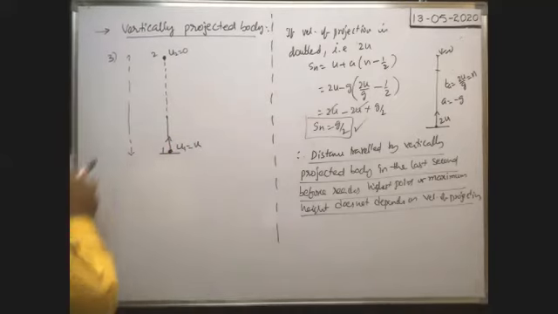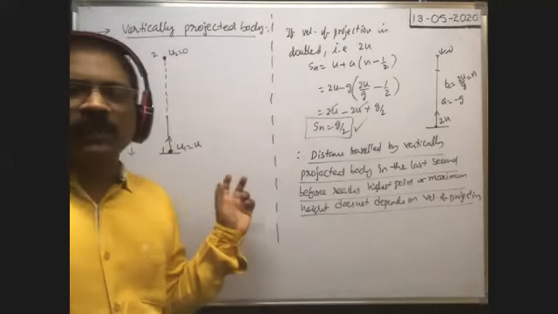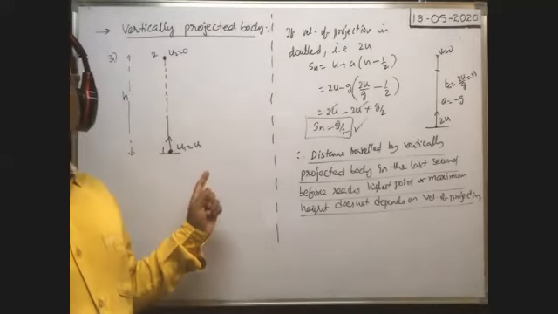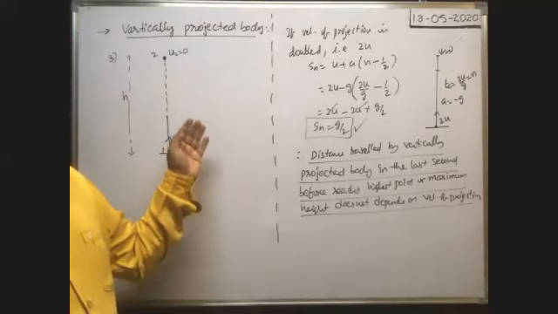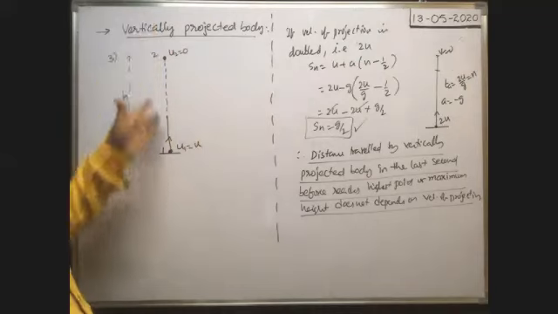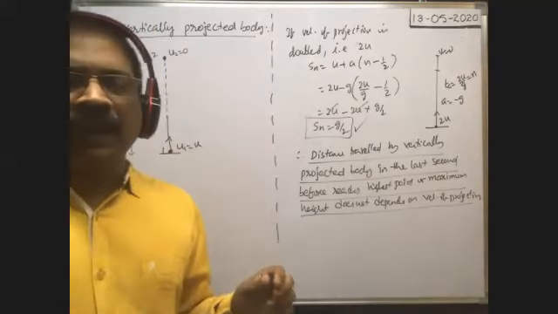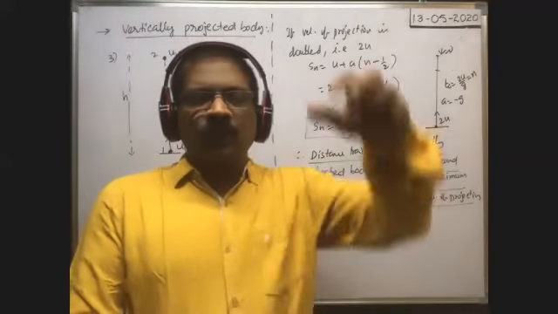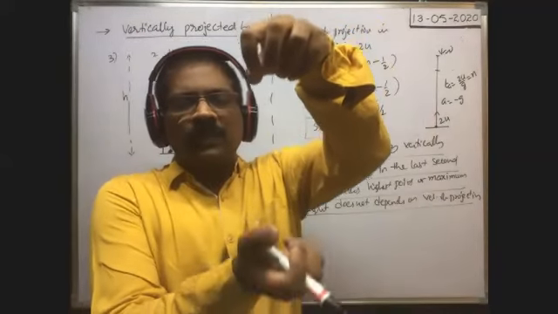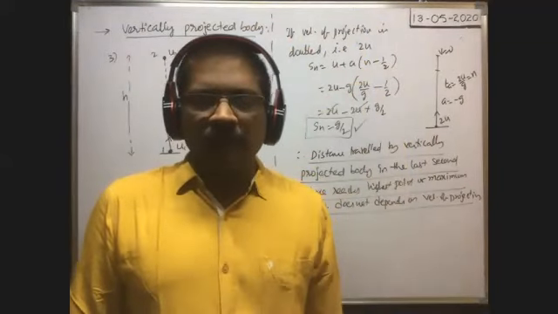The height from which the second body is dropped, you say small h. Now a body is thrown vertically upwards with a velocity u, and at the same time another body is dropped from a certain height h along the same line. The two bodies travel along the same straight line. Definitely, as time lapses, the two bodies come closer like this, and they make a collision.